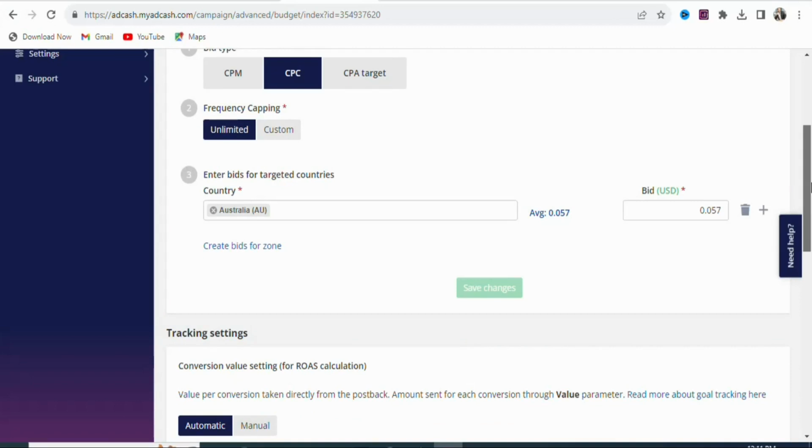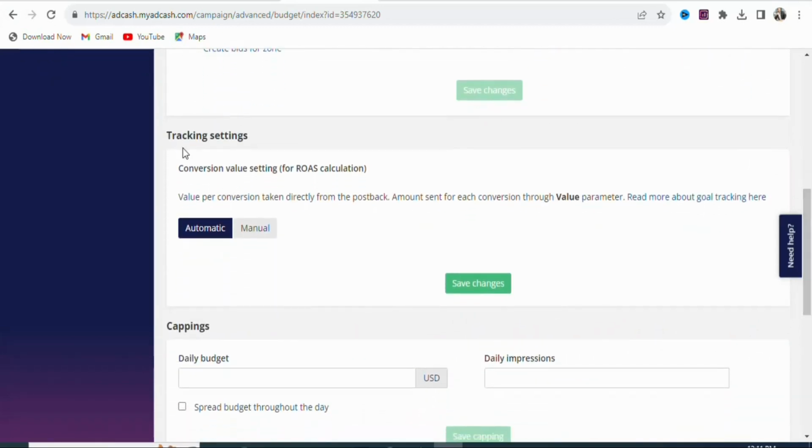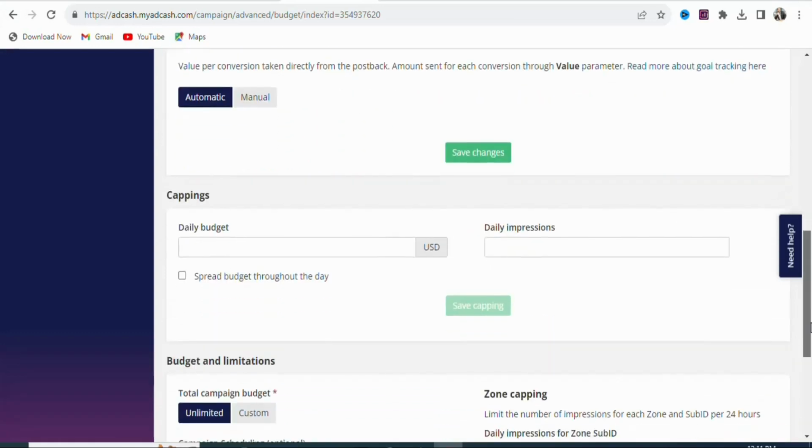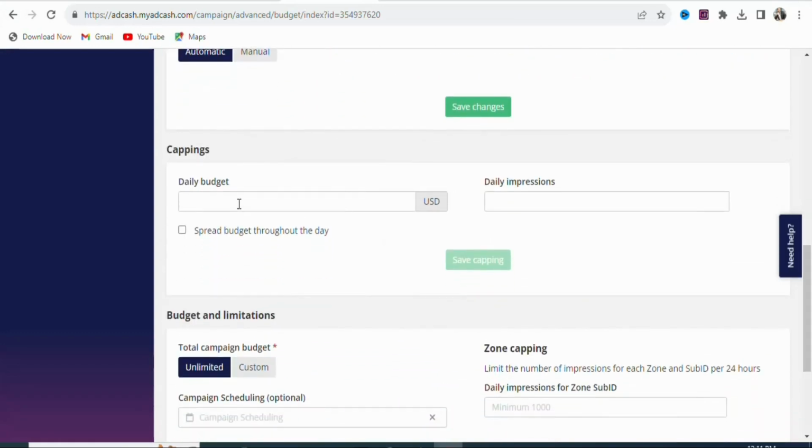Once you save the changes, you are going to scroll down. Once you scroll down, you can see tracking settings. We don't need to track anything, just leave it like that. Once that is done, you are going to scroll down. You can see daily budget. How much are you willing to spend per day on your ad? Just enter any amount that you want.